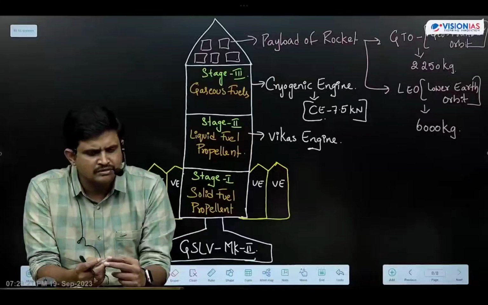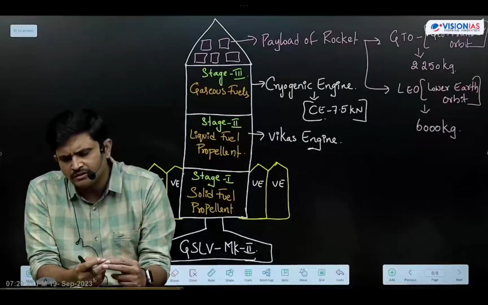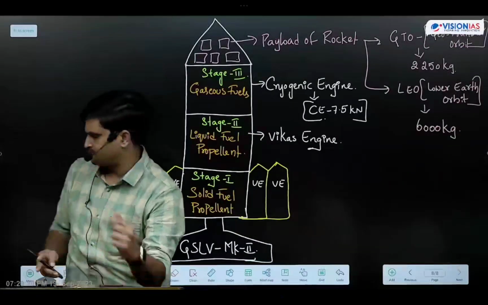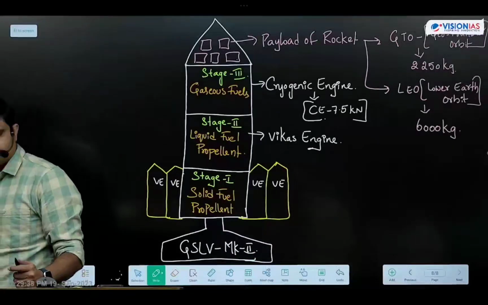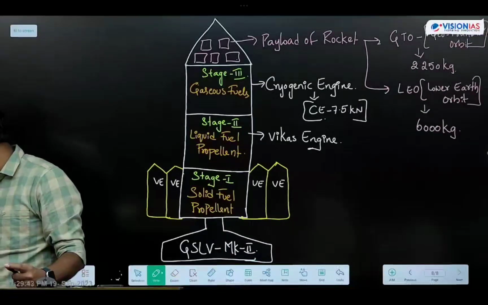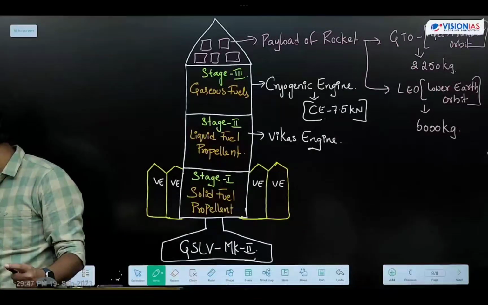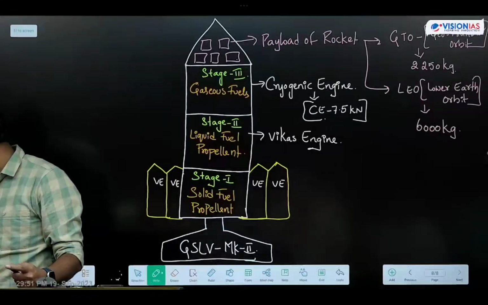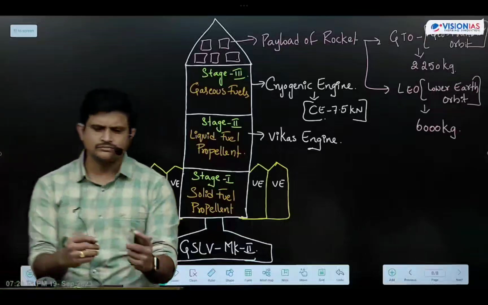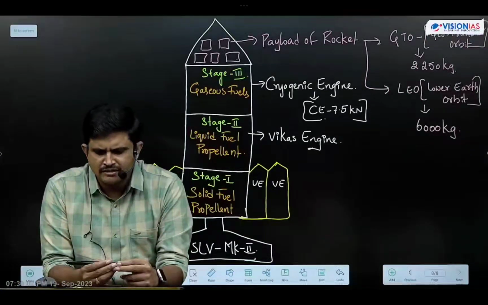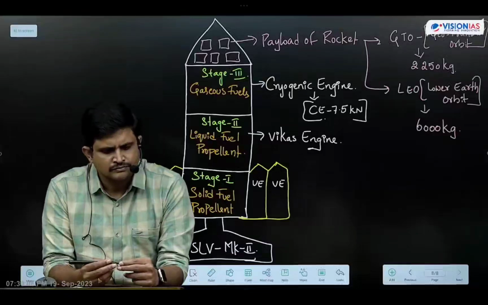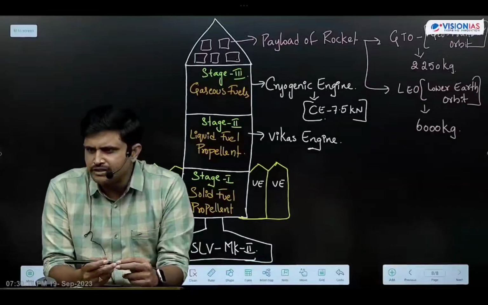Okay, now. In the GSLV rocket, the Vikas engine is used in the second stage as well as in the 4 strap-on motors. Now, total 5 Vikas engines. Write in the bracket, total 5 Vikas engines. So that is what the GSLV Mk2 specifications are.